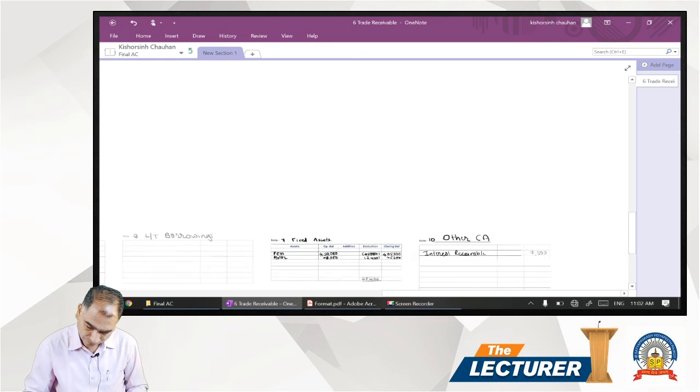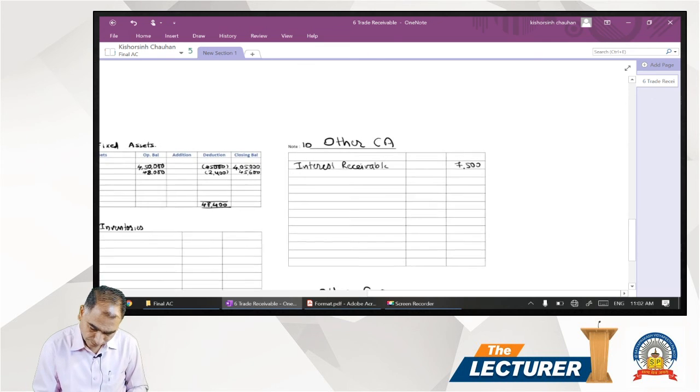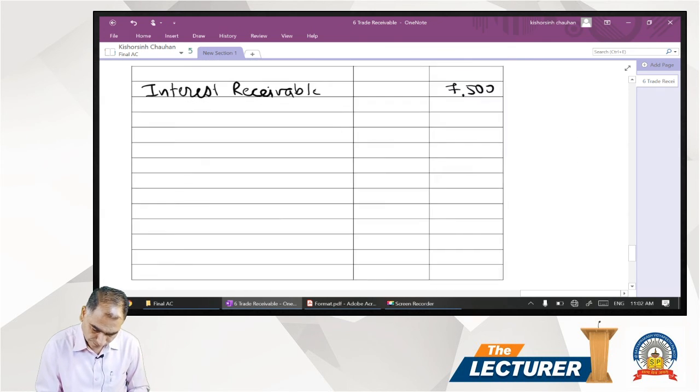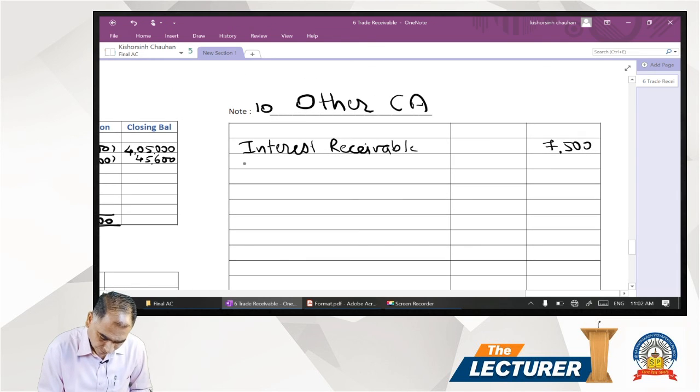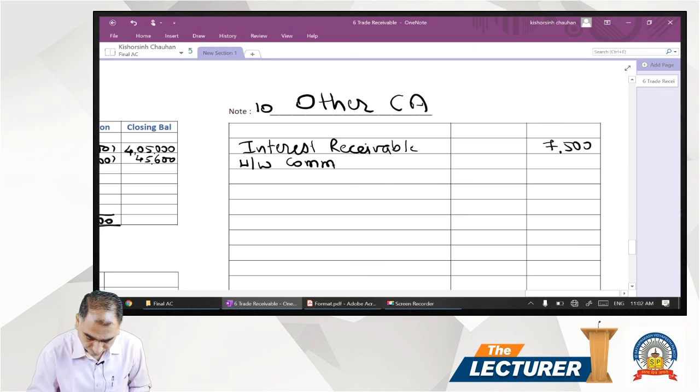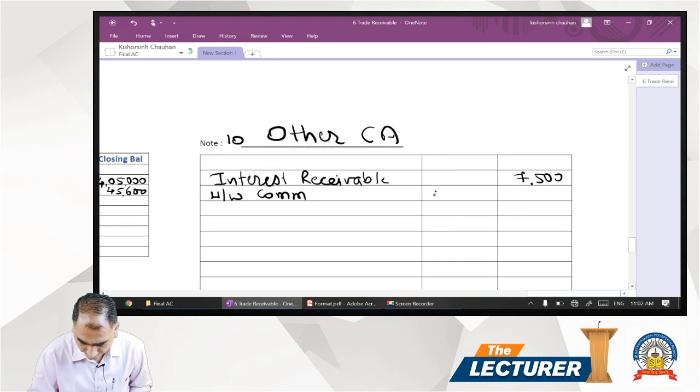So there we have underwriting commission, that is 15,000, less write off, that is 1/5, 3,000.